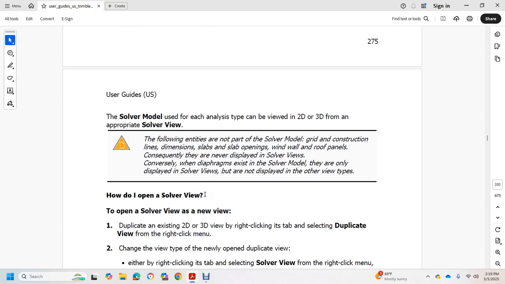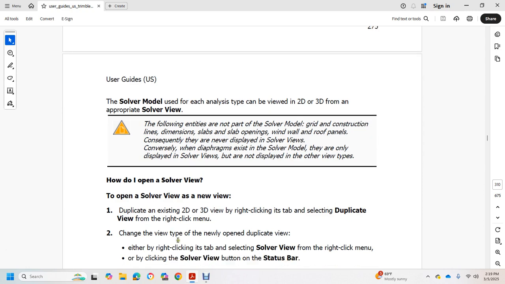How do I open a solver view? To open a solver view in a new view, duplicate an existing 2D or 3D view with the right click of the tab, using the duplicate view option in the right click menu.